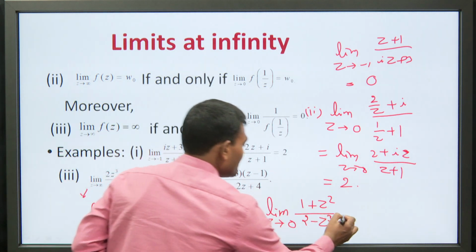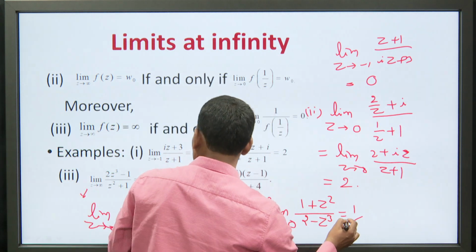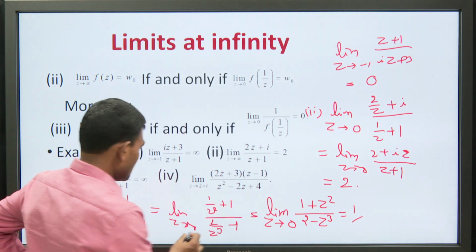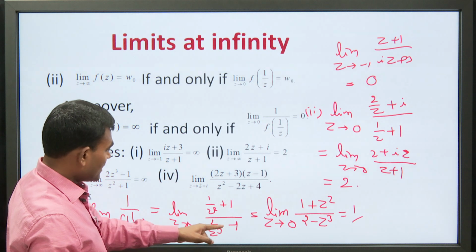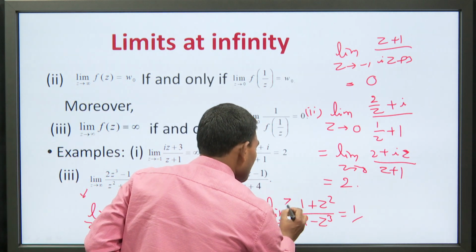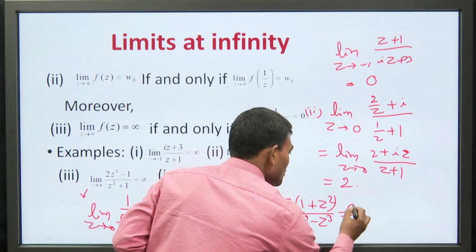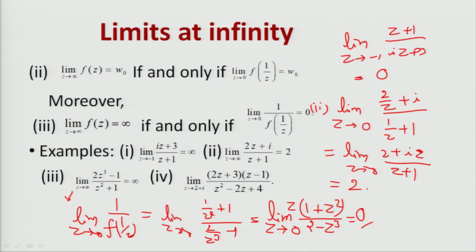and if you put the limit you will get 1 by 2 z cube, and this is z cube, and you multiply by z here, then you will get 0. This limit will be 0, and the third result, because this is 0, therefore its value will be exactly clear by the theorem, and the fourth you can verify easily.